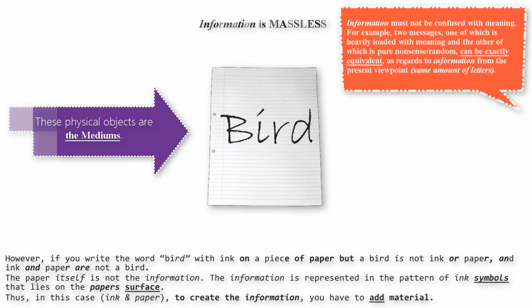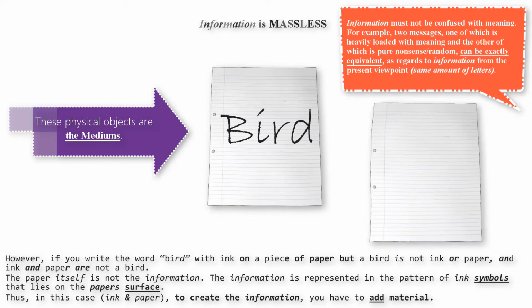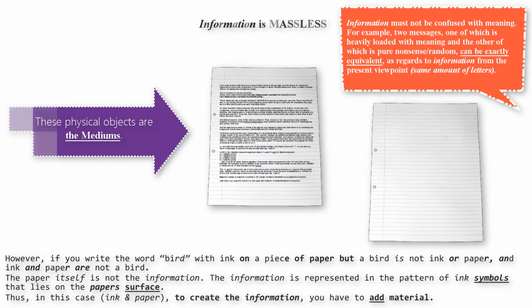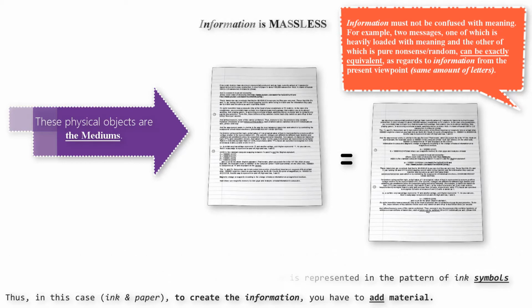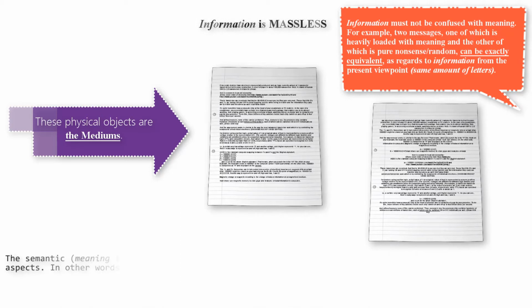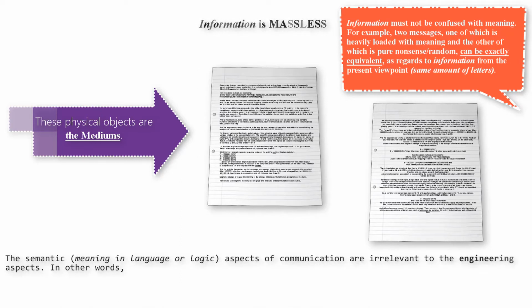Information must not be confused with meaning. For example, two messages, one of which is heavily loaded with meaning, and the other of which is pure nonsense, random, can be exactly equivalent as regards to information from the present viewpoint, same amount of letters. The semantic, meaning of language or logic, aspects of communication are irrelevant to the engineering aspects.